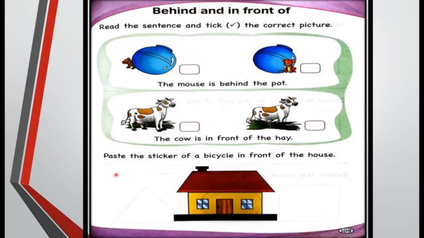Now the next is: paste the sticker of a bicycle in front of the house. You have to take out the sticker from the back side of your book and paste that sticker in front of this house. In this way you have to complete this activity.